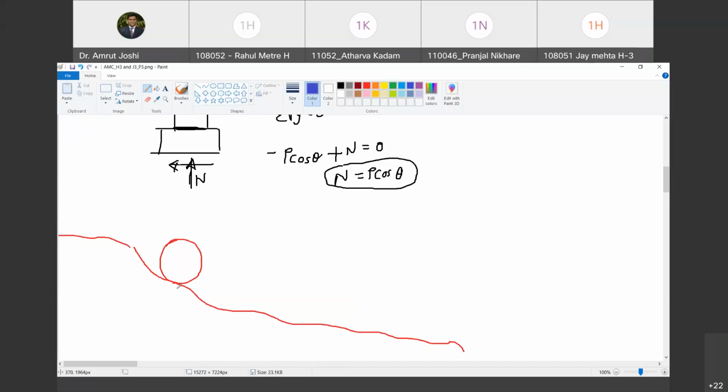Now, in this case, what is N? Tell me. Both the surfaces which are in contact are curved in nature. Do you agree? It will take the tangent vector. Exactly. Therefore, wherever there is a contact, we are going to draw a common tangential plane. Are you with me?